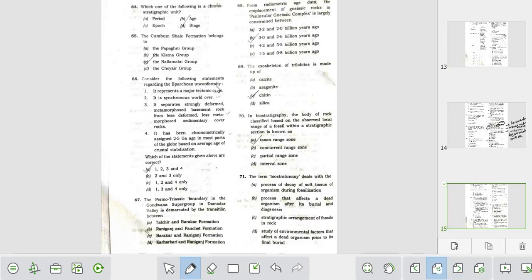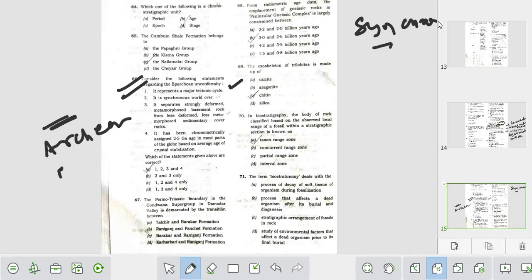See, this Ifa-Arkan unconformity represents a major tectonic cycle, but is it synchronous all over the world? Can it be correlated over the world? The Ifa-Arkan unconformity normally separates the Archaean from the Proterozoic.